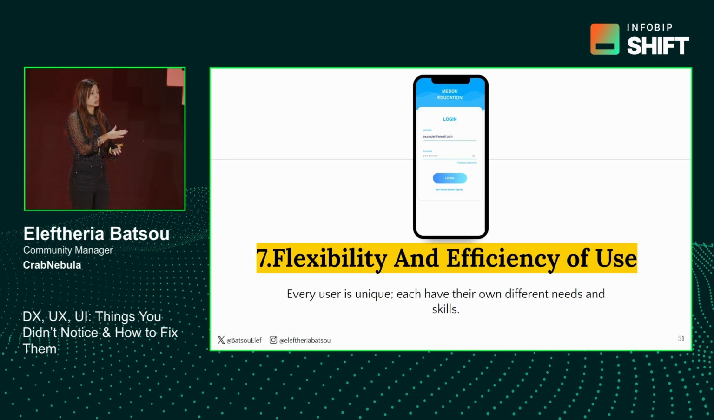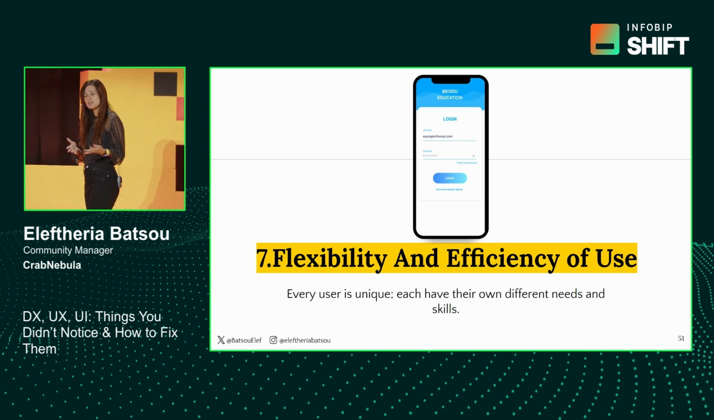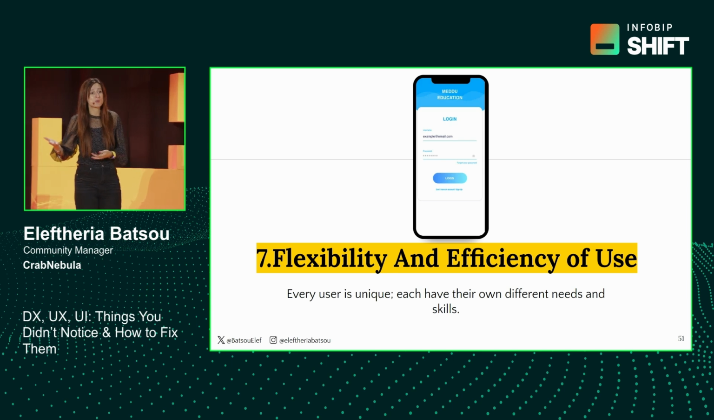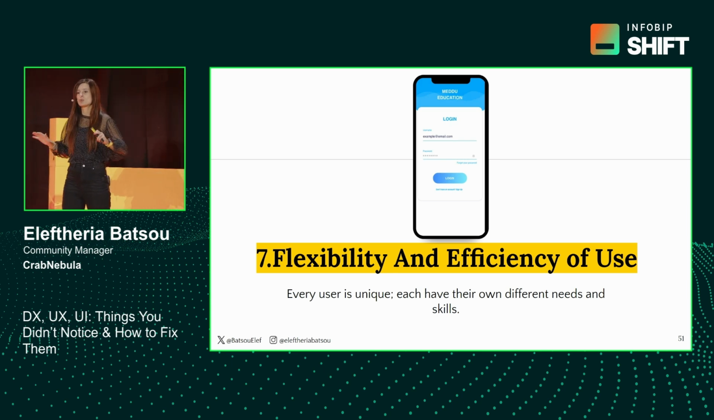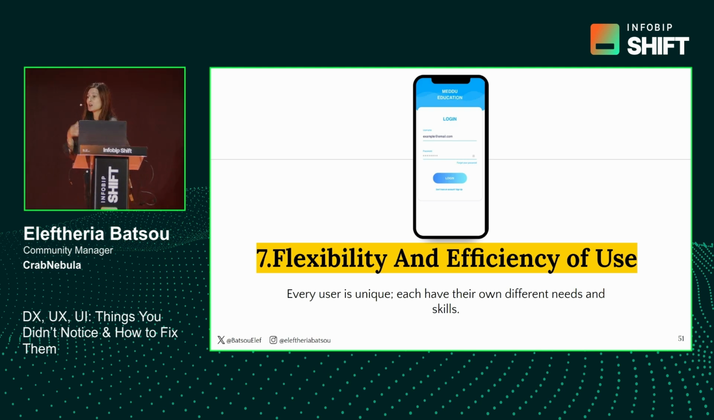Maybe the first-time user wants more details, more guidance, maybe they want to do things a little bit slowly so they can understand everything. On the other hand, the power user doesn't want this kind of stuff. They want to do things fast, quickly. They maybe want to connect their product to another product, so maybe they want extendability, all those kinds of things. So try to have something for them as well.